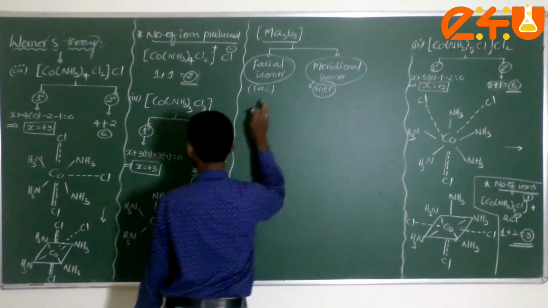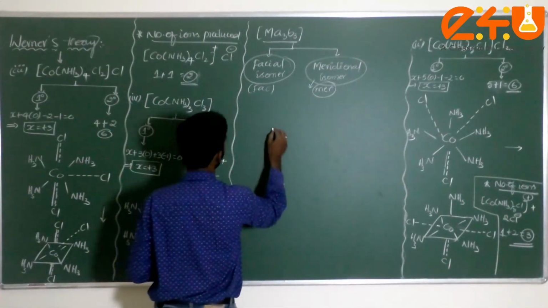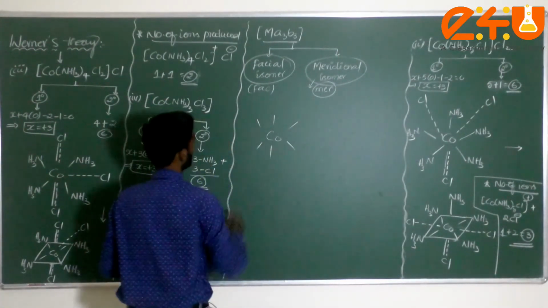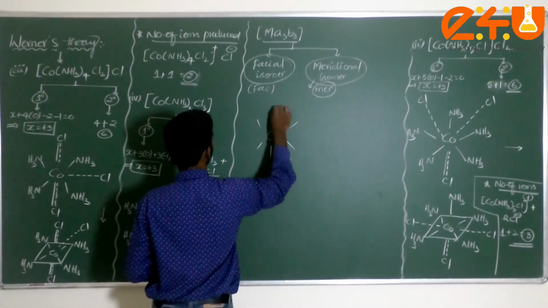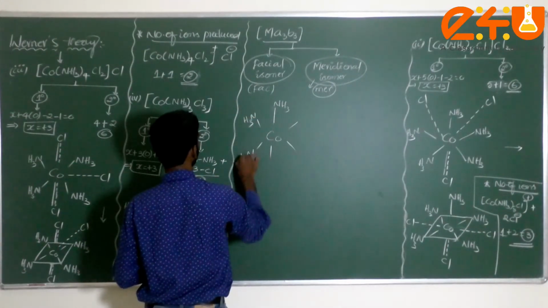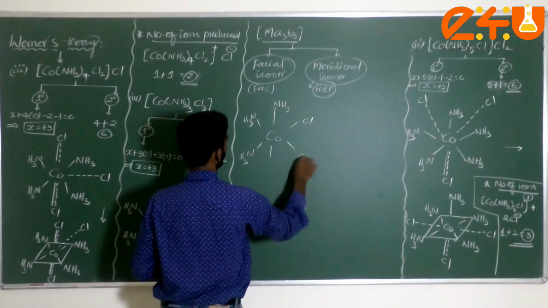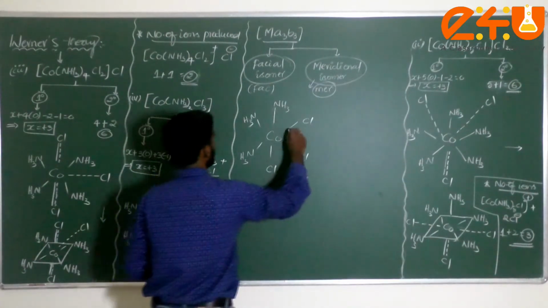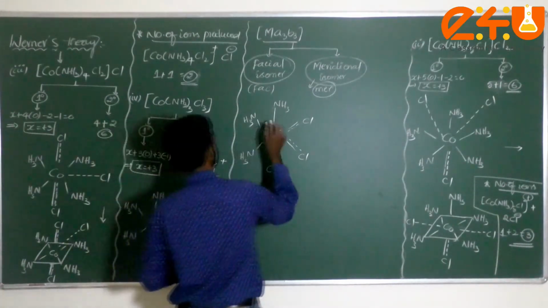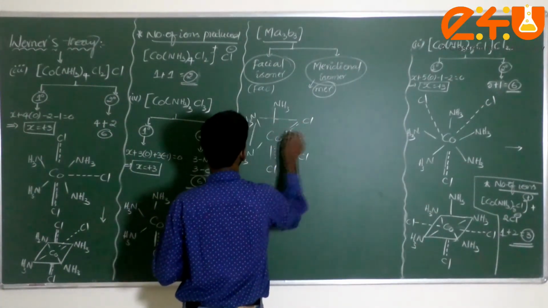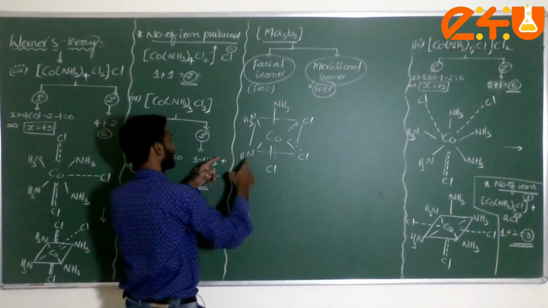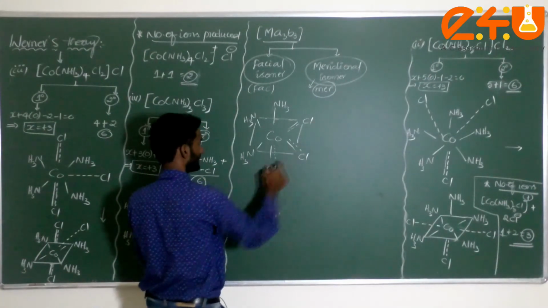Now generally if you take this complex, how it will be? CO, I can write here NH3, this is NH3, this is NH3, this is Cl, this is Cl, this is Cl. The same thing I can mention here. We should not change it. Am I correct or not? Now, this is an octahedral complex, no? Whenever these three, NH3, NH3, NH3 or Cl, Cl, Cl are on the same side,